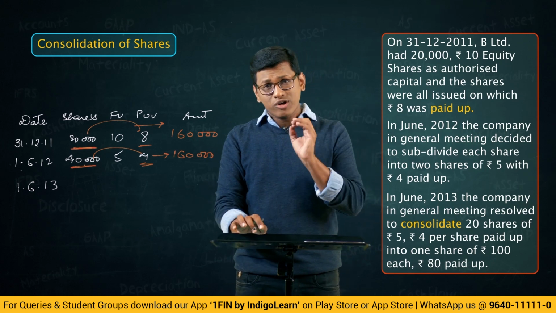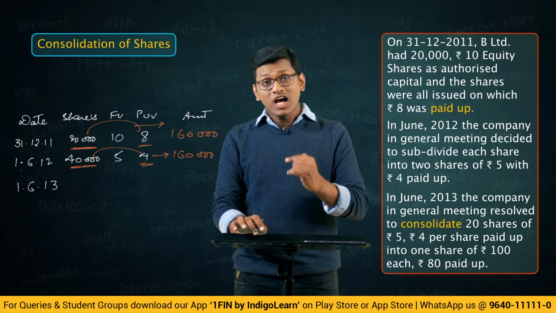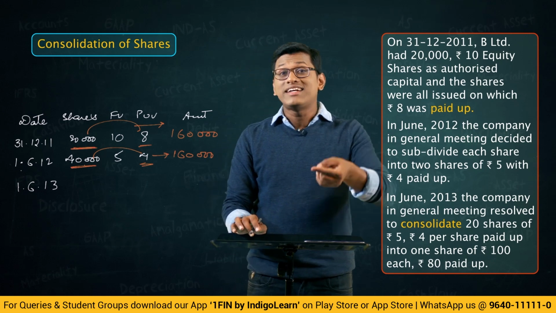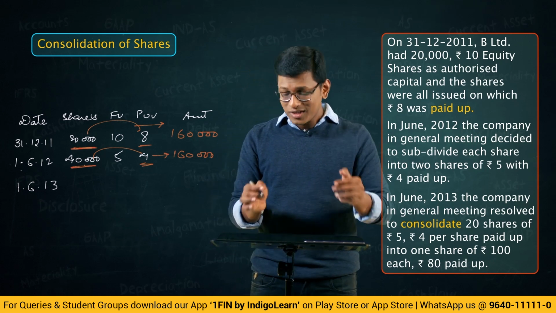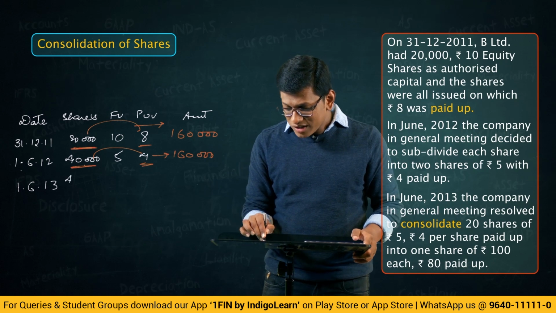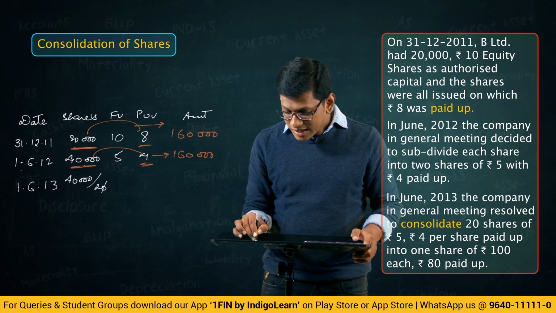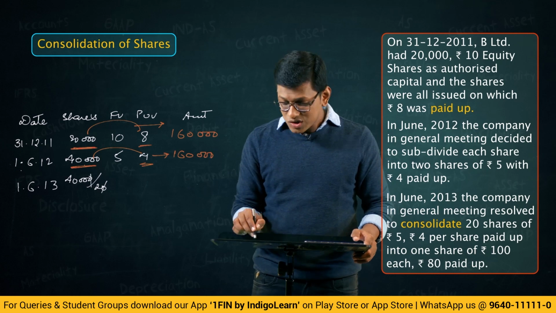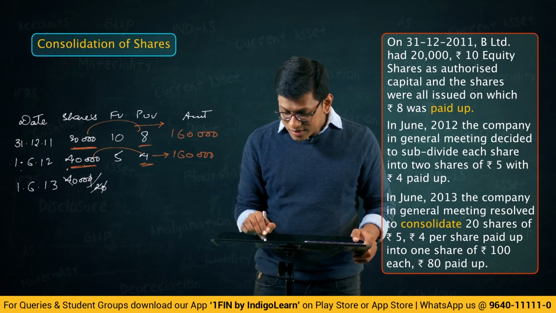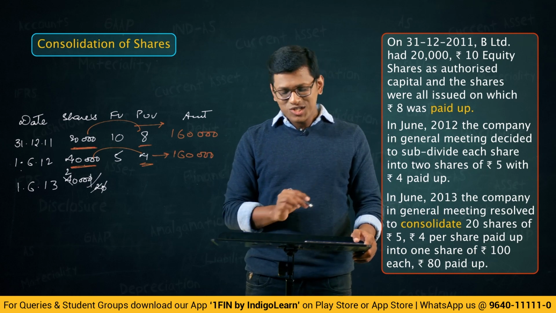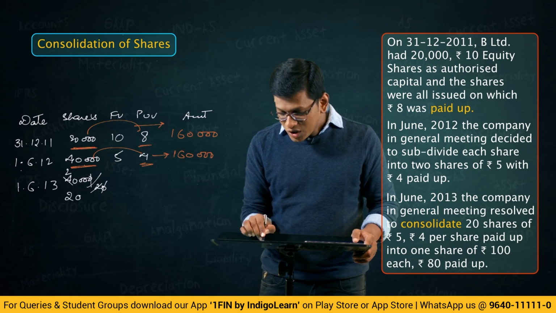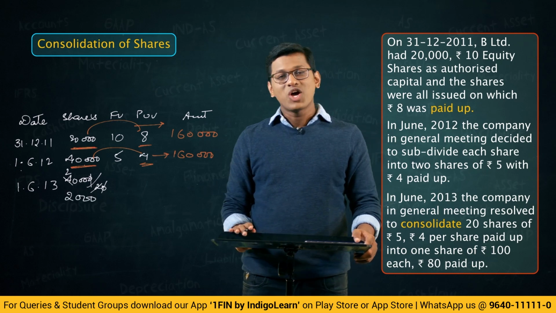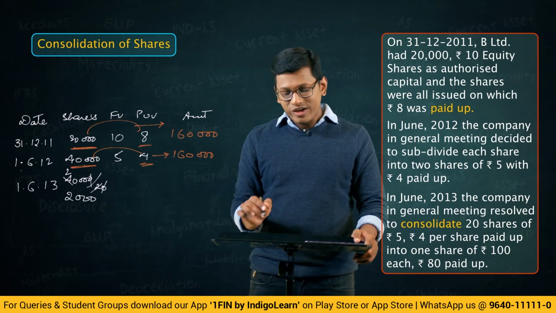40,000 is the number of shares we had earlier. Now 40,000 divided by 20. So do that calculation properly. 0, 0 gone, and this will be 2,000 shares. So you will have 2,000 shares of, what is the face value?